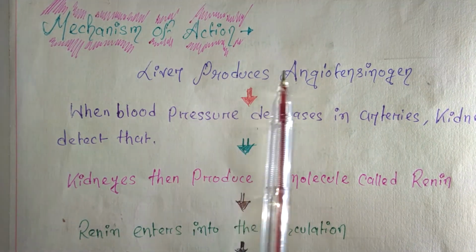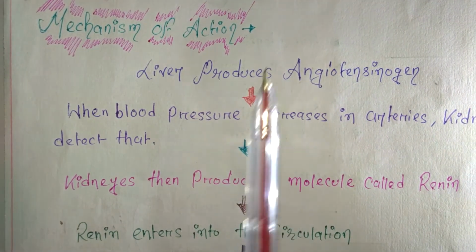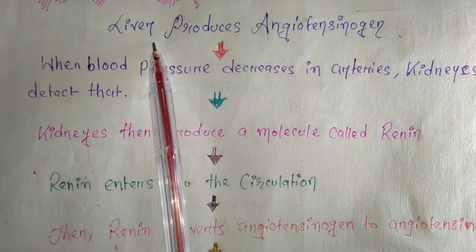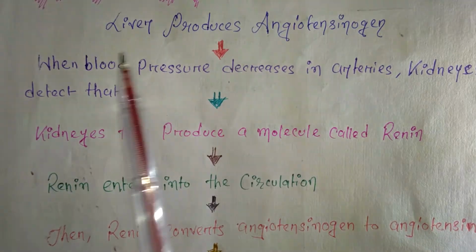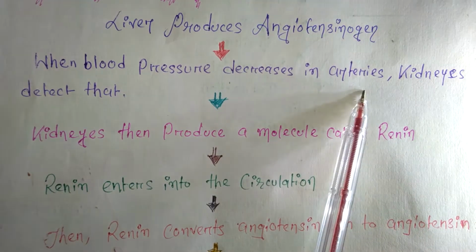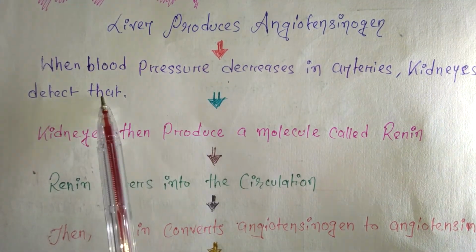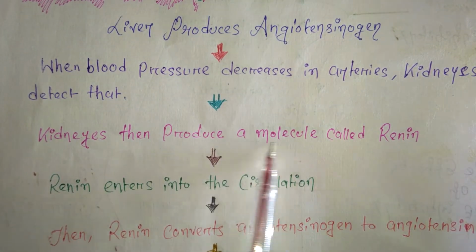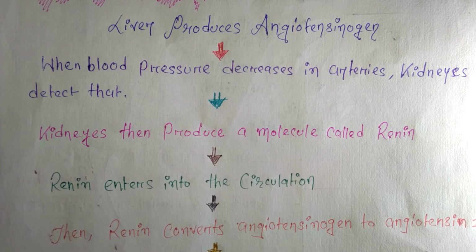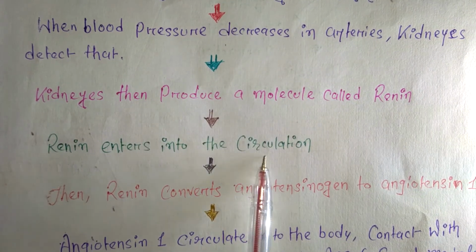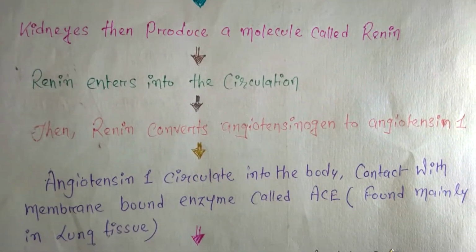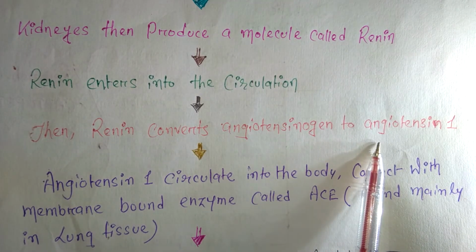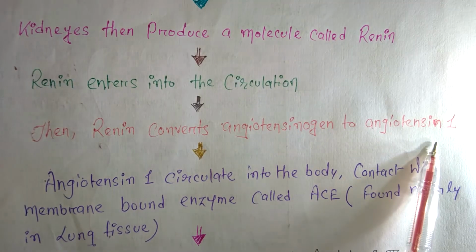The mechanism of action is similar to that of ACE inhibitors. All the first processes are the same. The liver produces angiotensinogen. Then when blood pressure decreases in our arteries, the kidney will detect that the blood pressure is decreased and produce renin. So the kidneys produce a molecule called renin. Renin goes into the circulation and converts angiotensinogen to angiotensin 1.